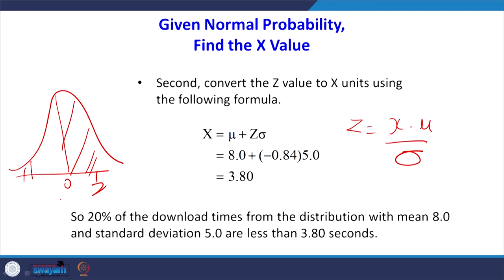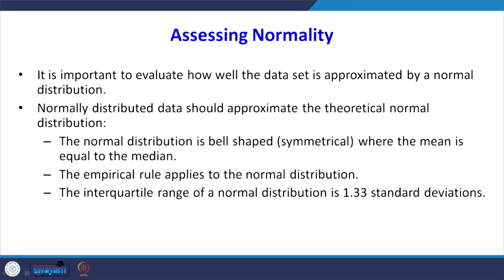Another important thing is to assess normality, because the normality assumption is very important for other types of inferential statistics. I will tell you why it is important, because we will be studying a concept called central limit theorem, where the sampling distribution of sample means will follow normal distribution. So, many analytical tools, many statistical tools assume that data should follow normal distribution.